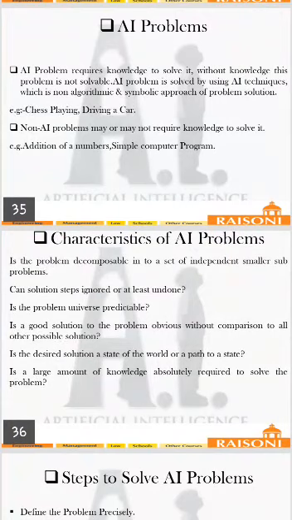Now the next one is the non-AI problem. A non-AI problem is exactly the opposite of an AI problem. It may or may not require any knowledge to solve. If you want to solve a non-AI problem, it doesn't require any algorithms, logic, flow chart, or database. Addition of numbers and a simple computer program are a few examples of non-AI problems. So these are the things related to the AI problem.